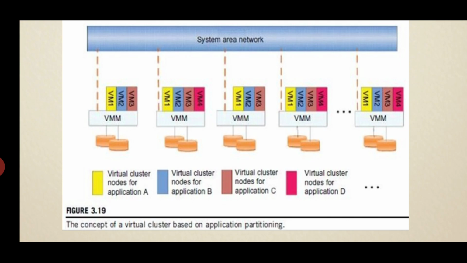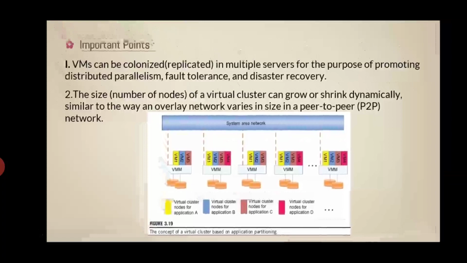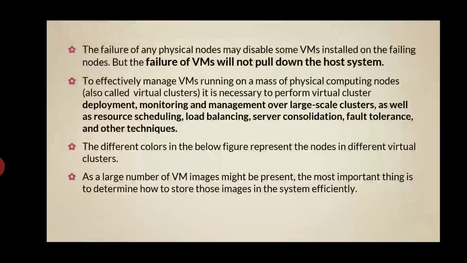This is the system area network, and the concept of the virtual cluster should be based on application partitioning. This is the main overall concept of a virtual cluster based on application partitioning, with the different colors. Already I told you, the failure of any physical node may disable some virtual machines installed on the failing node, but the failure of virtual machines will not pull down the host system.